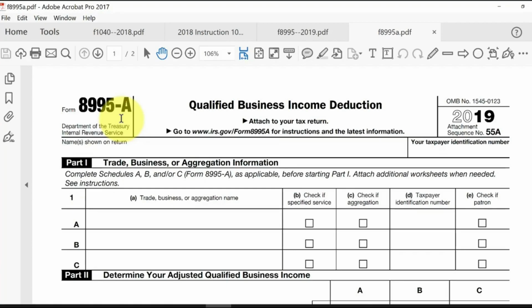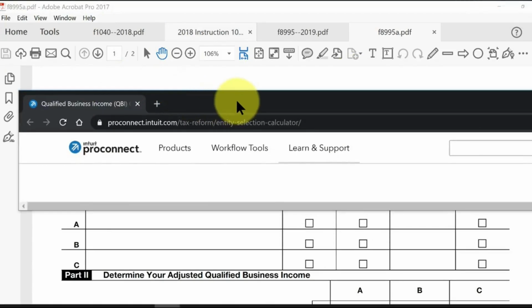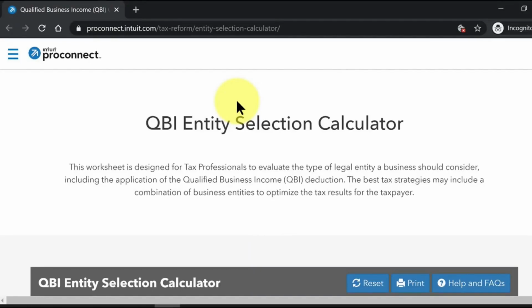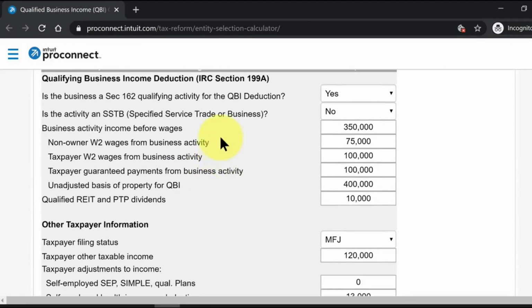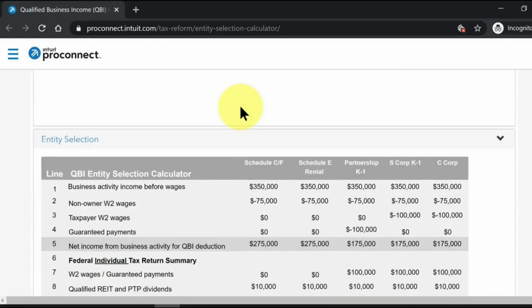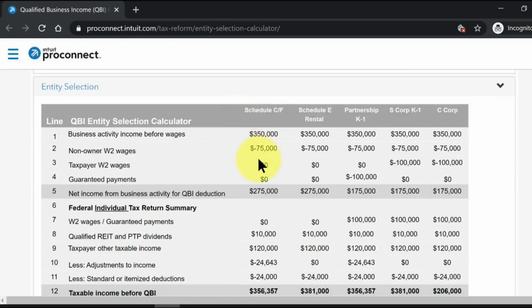For our class, we're using the ProConnect Tax Online for our software. And at their site, they have this calculator. I have the link to this calculator in our Laulima chapter resource folder where you can enter estimated amounts for the year. And the nice thing is that it'll break down the tax effect if you're a Schedule C, like we're learning in our current chapter, or if you're dealing with a landlord rental income.